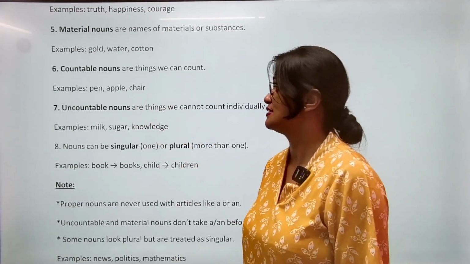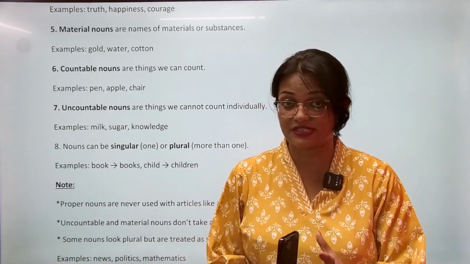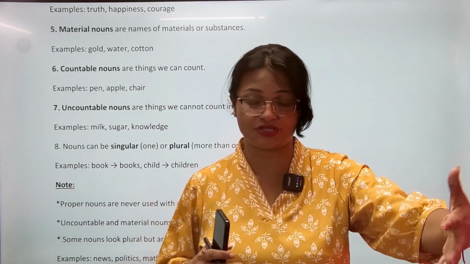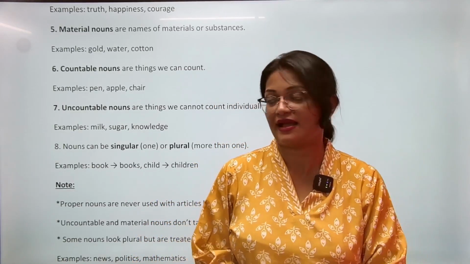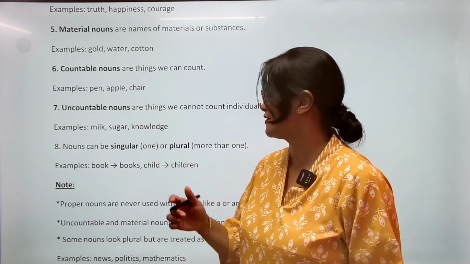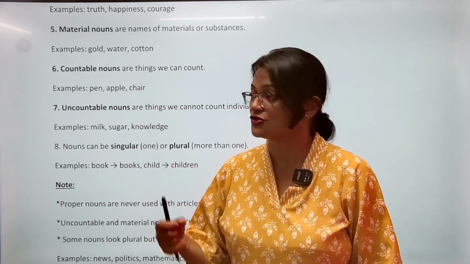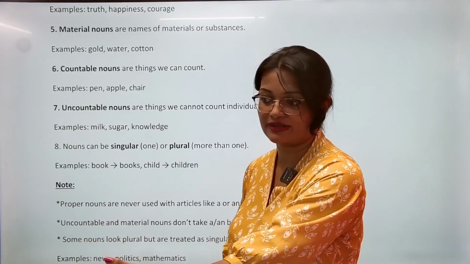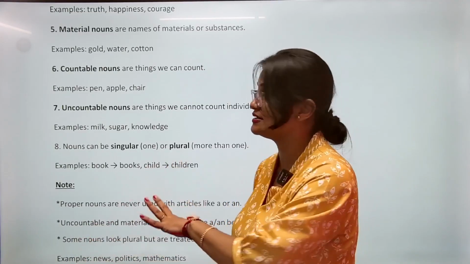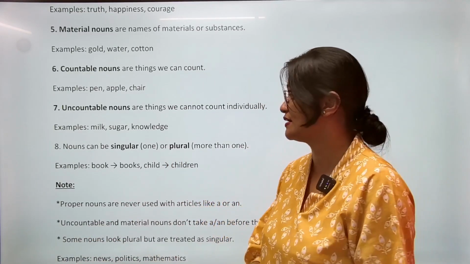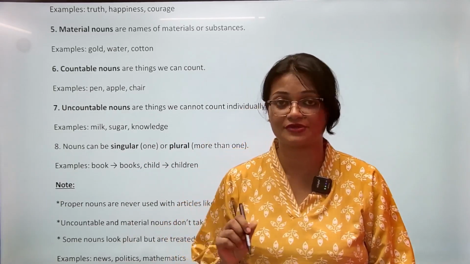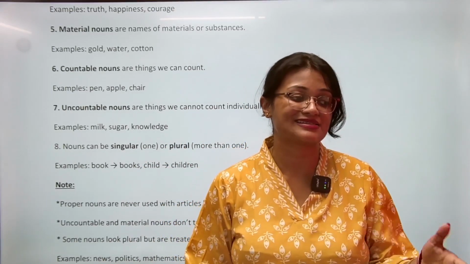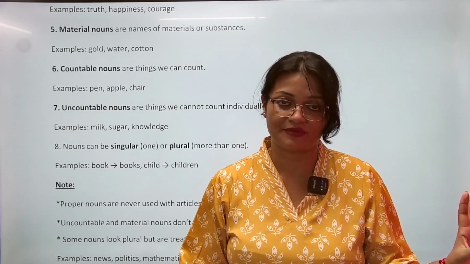countable noun and uncountable noun. Uncountable noun, since we cannot exactly count how much, so we generally term this and use this as singular. So for example, milk is, sugar is. How much sugar? There is little sugar in this bottle, in this jar. There is much knowledge. तो हम क्या करते हैं, इसमें हमेशा singular verb use करते हैं. Okay, the milk has been used up. ऐसा करके हम use करते हैं.